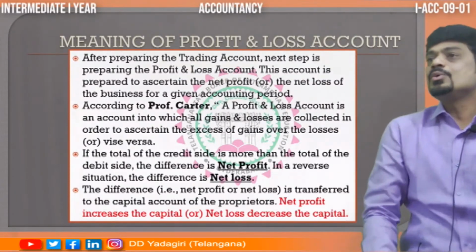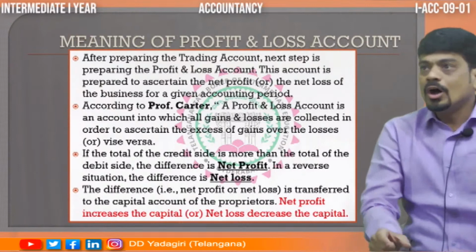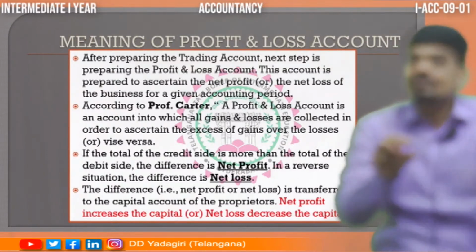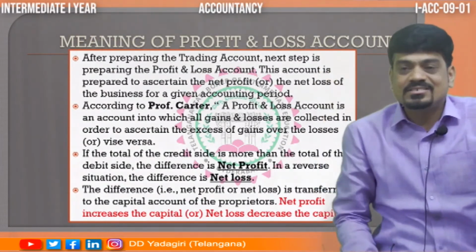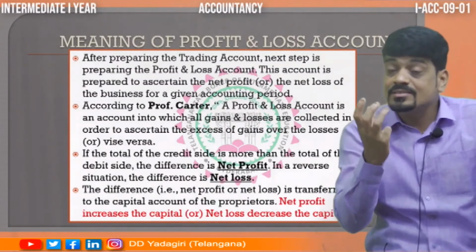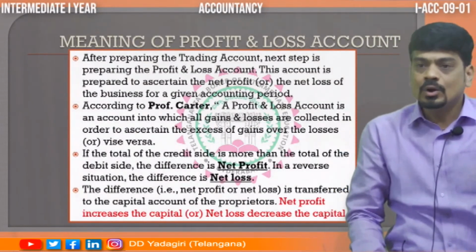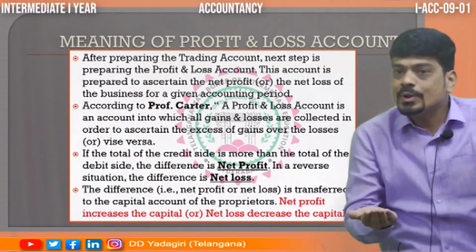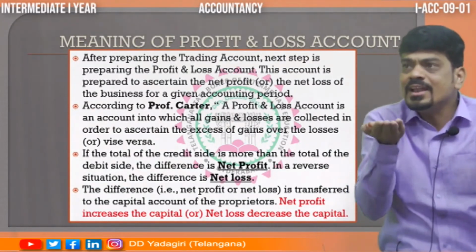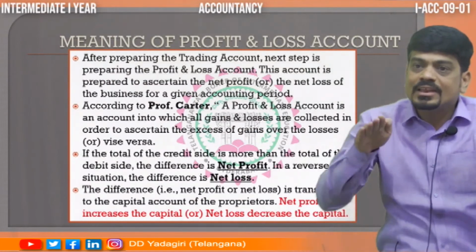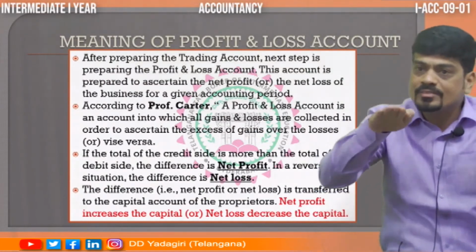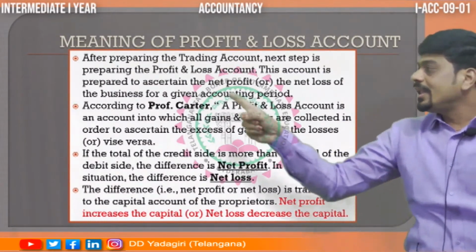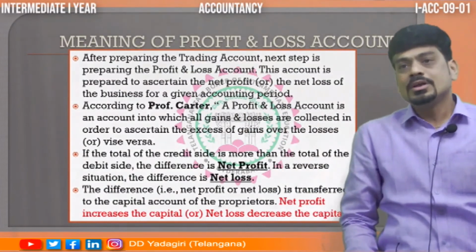Thereby, whenever you get the net profit or net loss, we have to transfer it to the capital. Capital is the amount invested by the owner. If there is net profit, we'll add to capital, that is, your capital will increase. If there is net loss, we'll subtract because the capital will decrease. Like that, we have the profit and loss account.